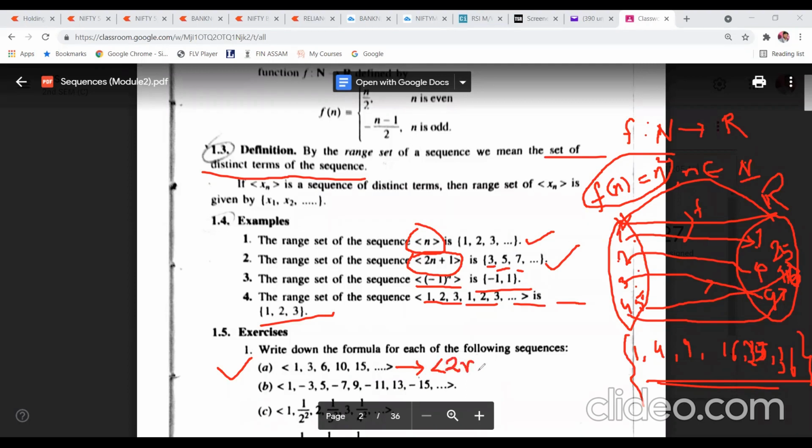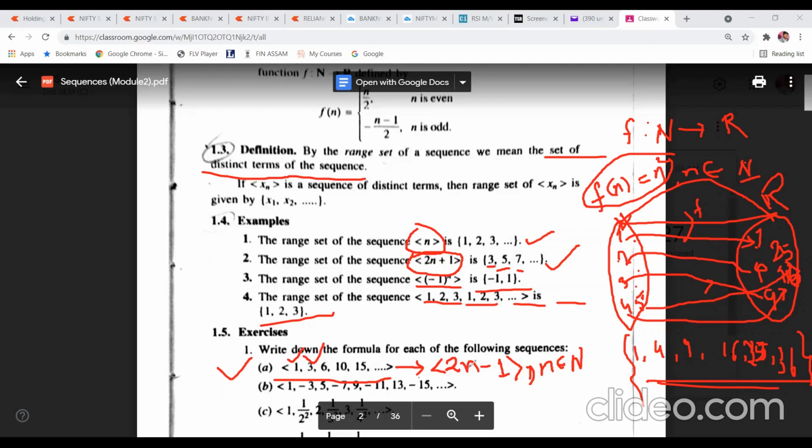No idea. If I write 2n minus 1, where n belongs to the set of natural numbers, now check whether you are getting this sequence or not. If you put n equal to 1, 2 into 1 is 2, minus 1, 1. Okay, first number you have got. Next, n is equal to 2: 2 into 2, 4, minus 1 is 3. Okay, second number you have got.